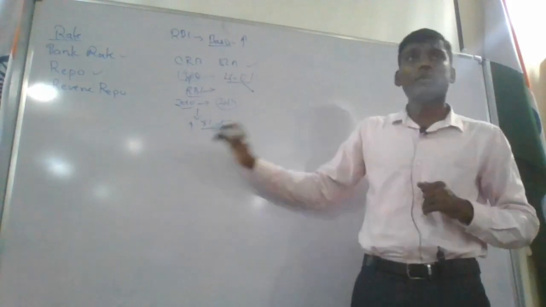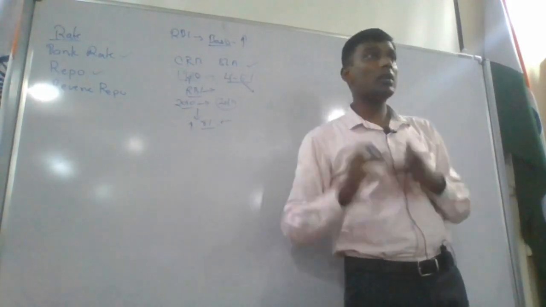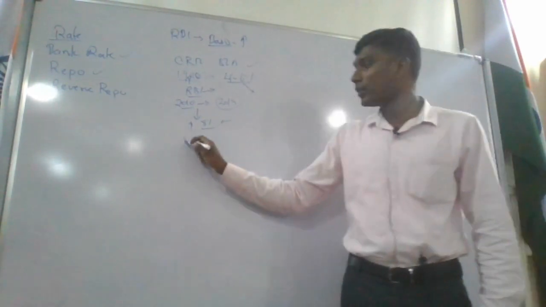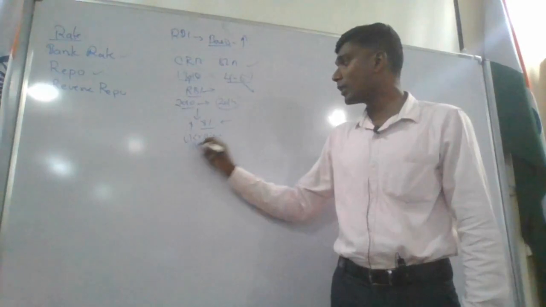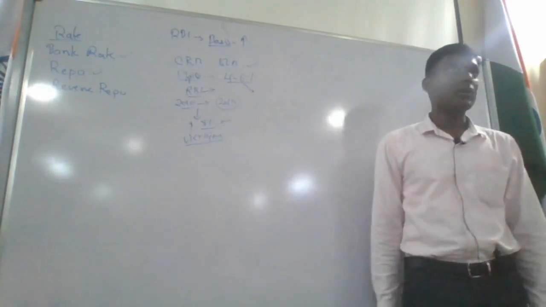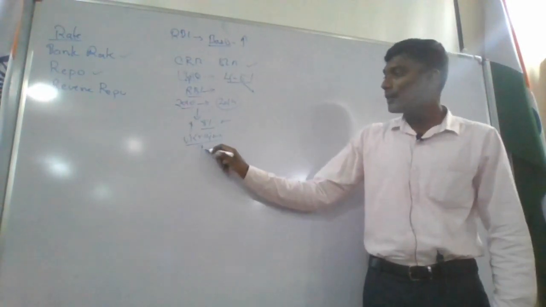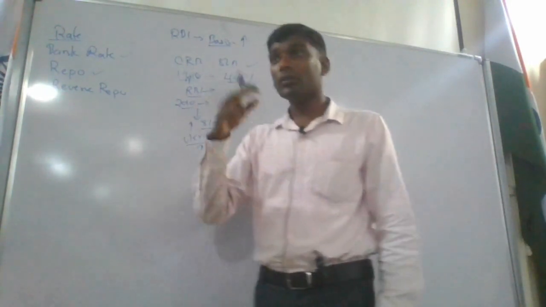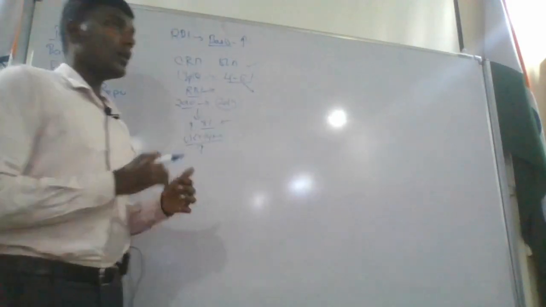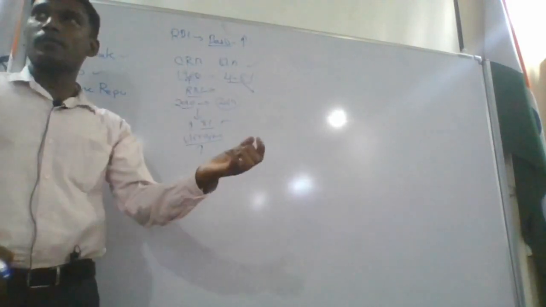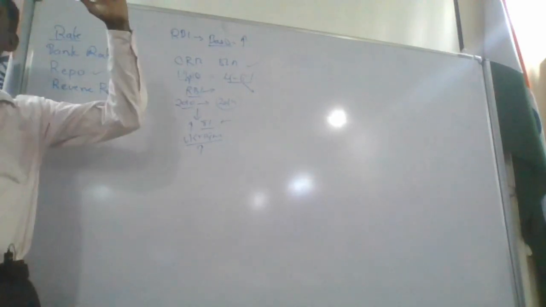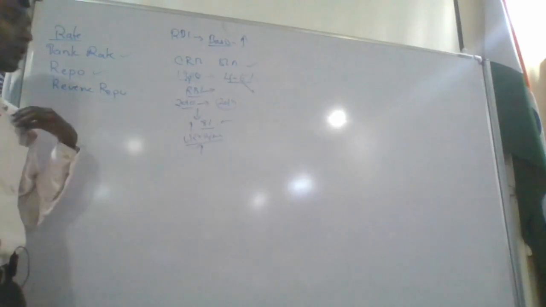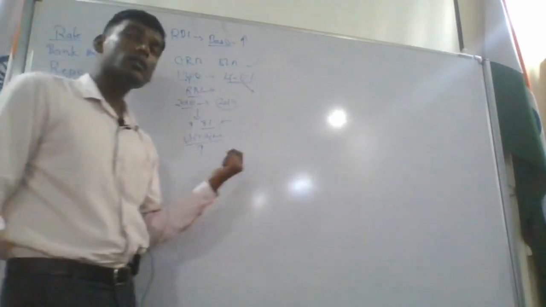There is one more reason for the inflation. It is not the Indian economy alone. It is the whole world economy which is facing inflation. Because of the war in which country? Ukraine. So if there is a war in Ukraine, the ships which are carrying crude oil and all these things are in a dangerous situation. So the petrol input will be less, and whatever stock we have here, the cost will increase. So this is what is happening. What the RBI is telling is, it is not due to me, it is due to the ongoing war.